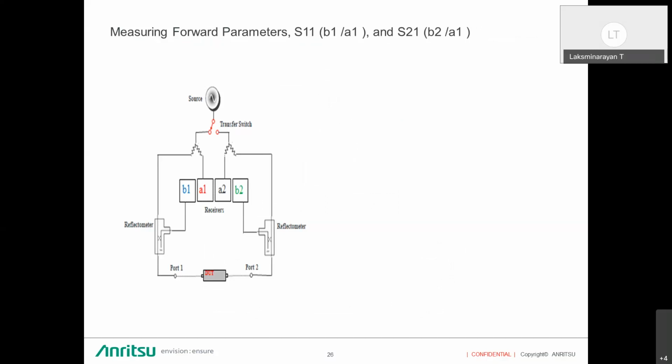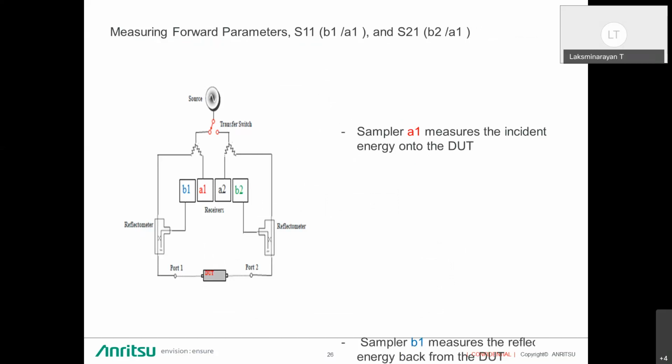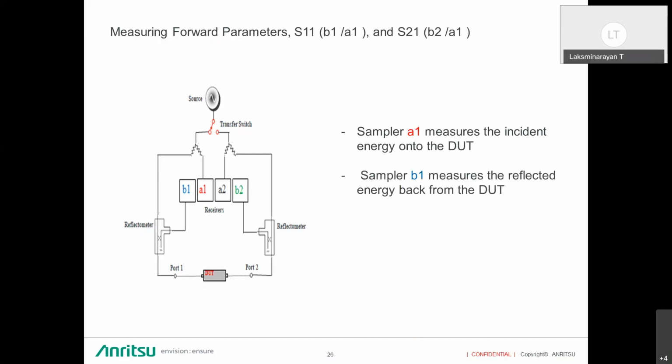A1 is the reference receiver and B1 is the reflected receiver of port 1. Sampler A1 measures the incident energy onto the DUT, sampler B1 measures the reflected energy back from the DUT, and B2 measures the transmitted energy through the DUT.